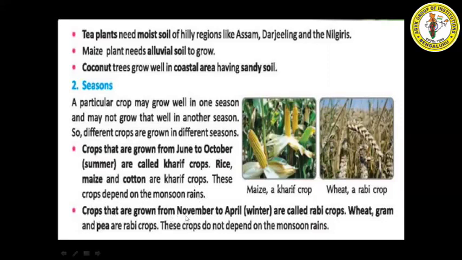Crops that are grown from November to April, that is in the winter season, are called rabi crops. Example, wheat, gram and pea. These are nothing but the rabi crops. These crops do not depend on monsoon rains. If they ask for the difference, you can write three points: in which month they are grown, examples, and whether they depend on monsoon or not.